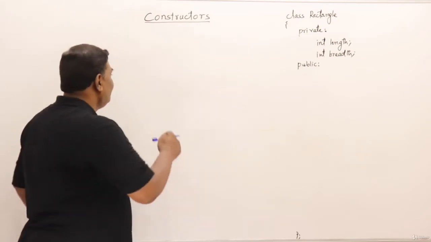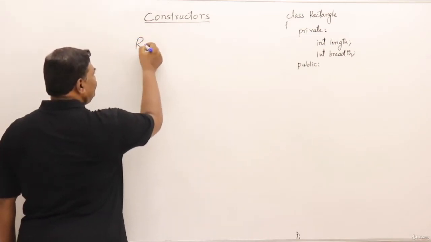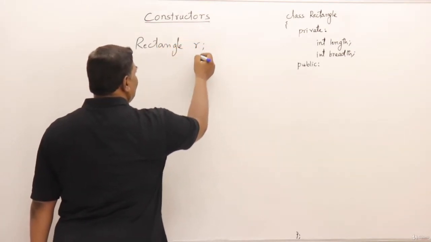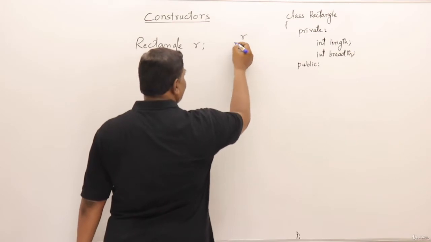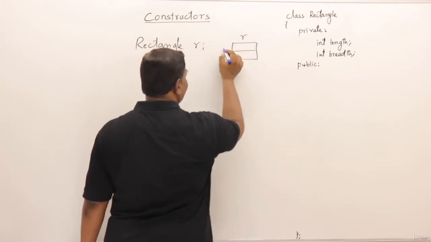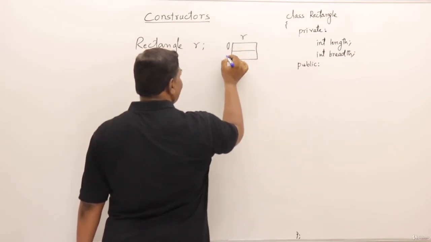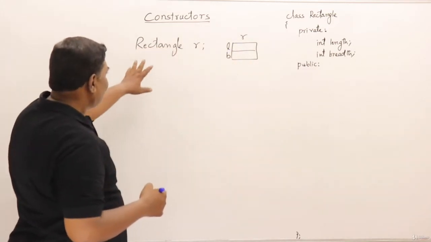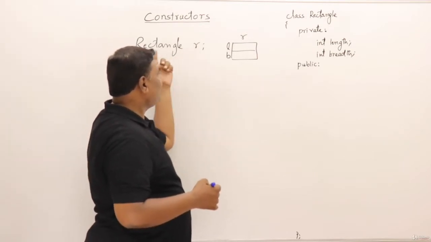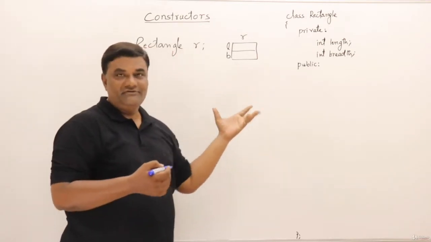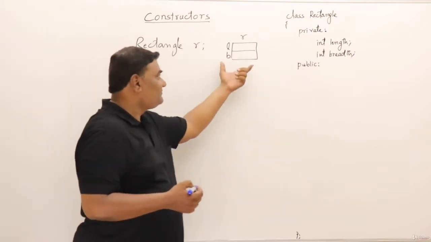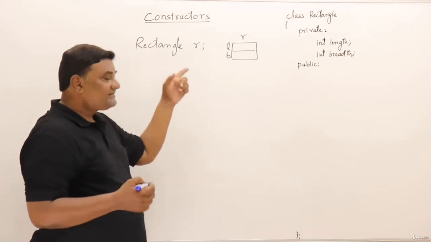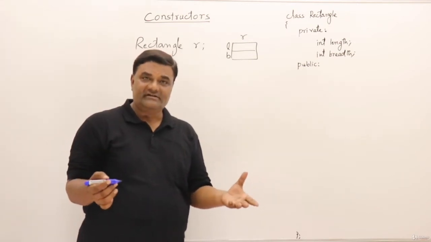Let us see here. When I create an object of rectangle class R, an object of rectangle is created. This is length and breadth, so I'll just write L and B here to save space. When you create an object or declare a variable of type rectangle, an object is created which has length and breadth. Now, the object is created. Call it as constructed.